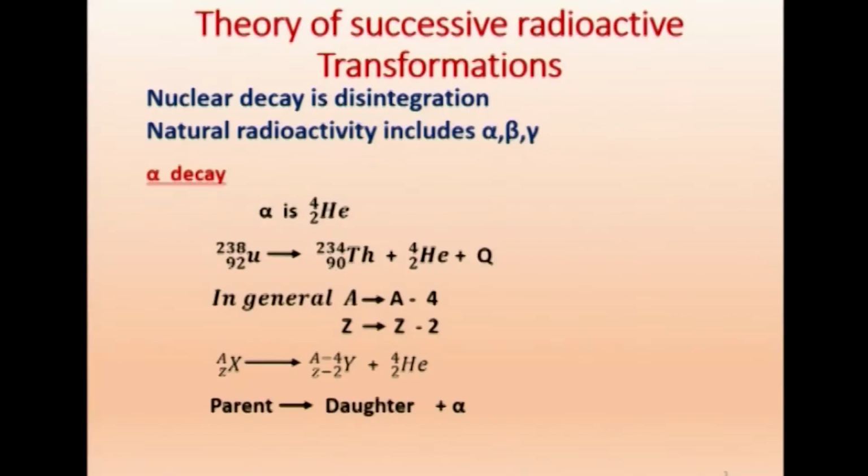Nuclear decay, what is nuclear decay? It is only disintegration. One nucleus is emitting some particle and therefore it disintegrates. Uranium, for example, will emit one alpha particle and become thorium. So, that is a disintegration of a nucleus. What is the type of disintegration occurring naturally? The natural radioactivity includes alpha decay, beta decay and also gamma decay. Even in schools we have studied alpha, beta, gamma radiation.